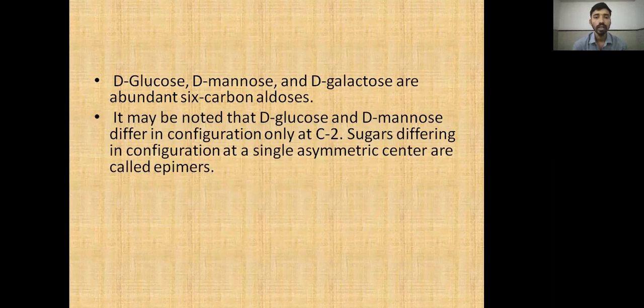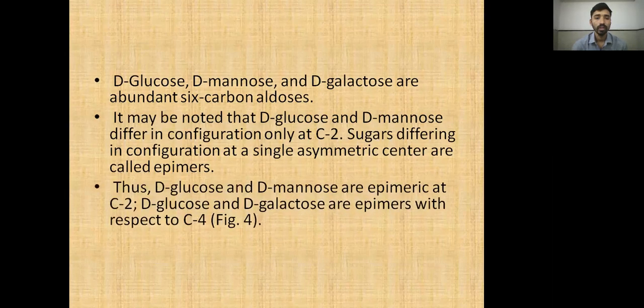Sugars differing in configuration at a single asymmetric center are called epimers. Thus, D-glucose and D-mannose are epimers at C2. D-glucose and D-galactose are epimers with respect to C4. So D-glucose and D-mannose are epimeric at the C2 position, and D-glucose and D-galactose are epimeric at the C4 carbon.